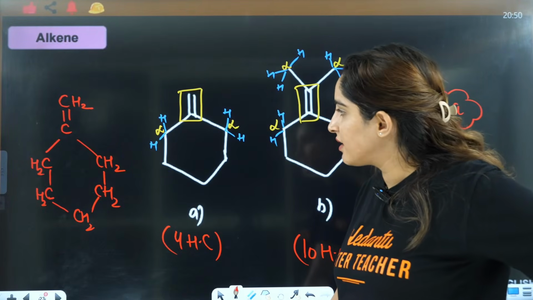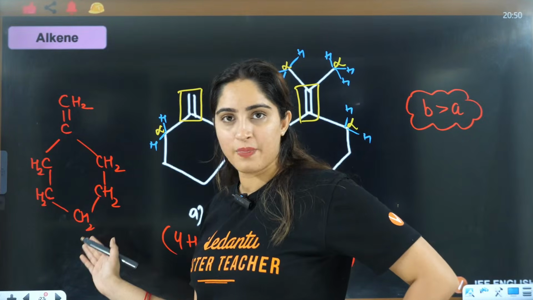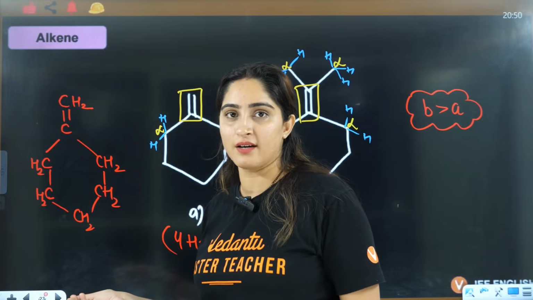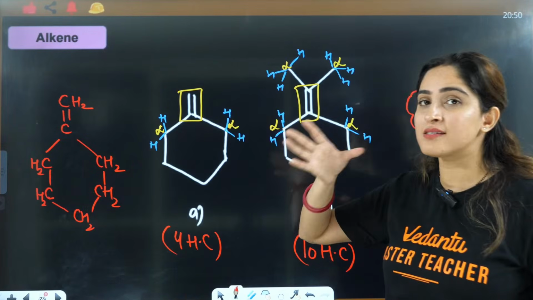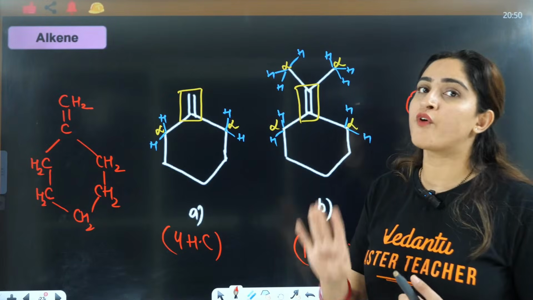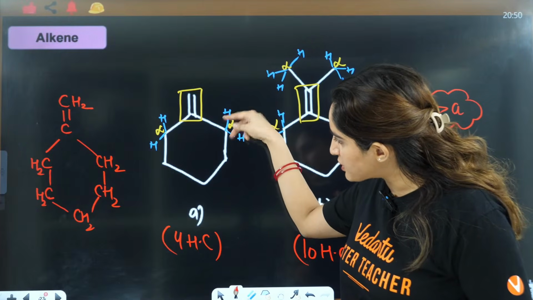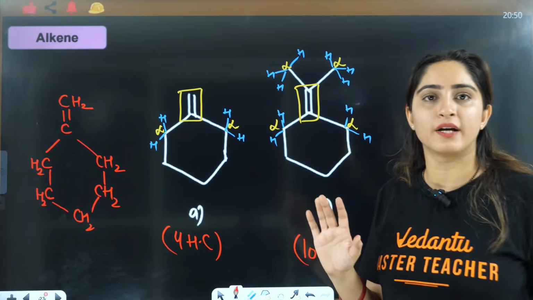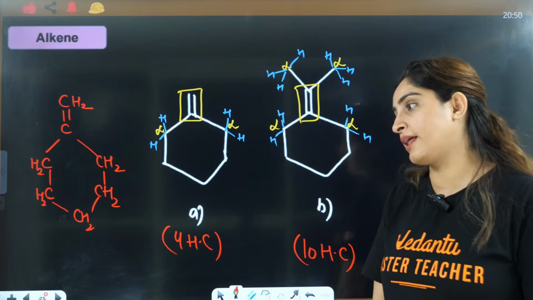Understood? Actually, this and this structure is the same. We don't write hydrogens here, so tetravalency should always be completed. Carbon should always form 4 bonds. When you see that carbon is forming only 2 bonds, you attach 2 extra hydrogens. But that should not be connected to the double bond.